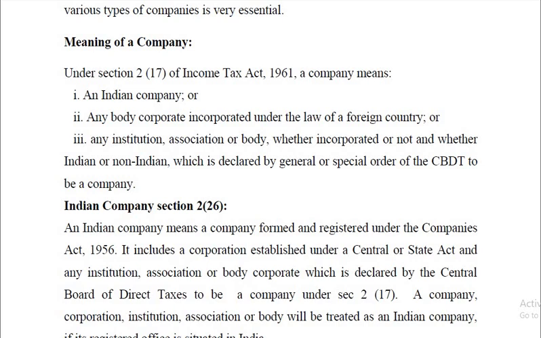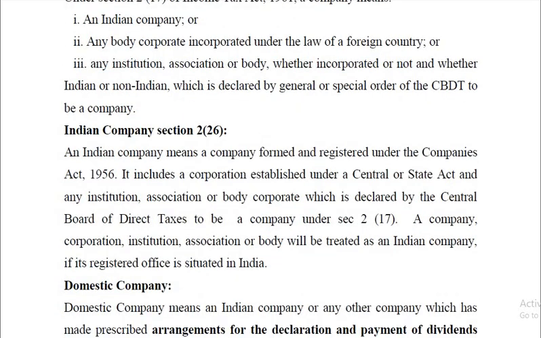association or body, whether incorporated or not, and whether Indian or non-Indian, which is declared by general or special order of the CBDT to be a company. CBDT means Central Board of Direct Taxes. Okay, thus a company means an Indian company or a foreign company or any institution, association or body, whether incorporated or not, whether Indian or non-Indian, which is declared by general or special order of the CBDT to be a company. Now let's see what's an Indian company.